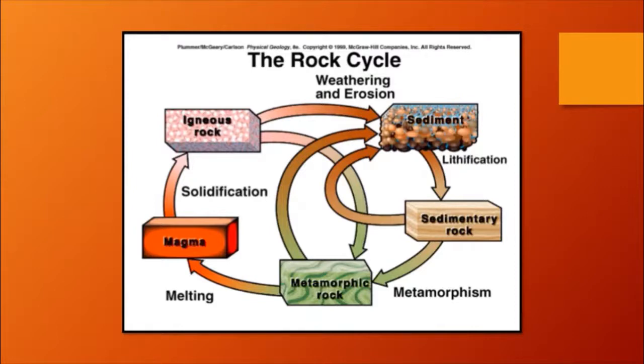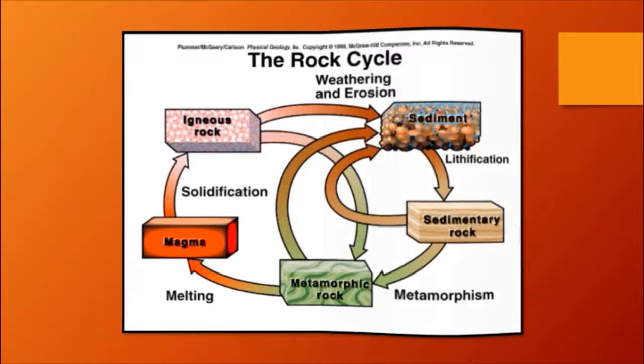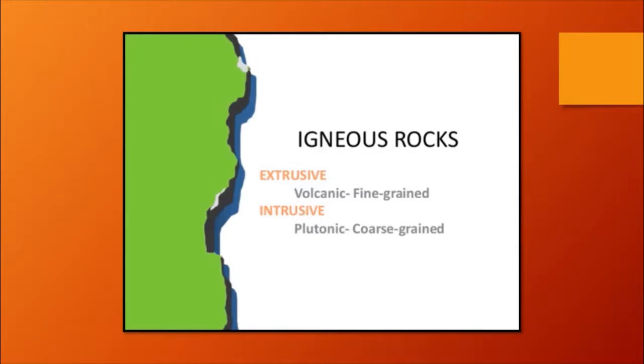Then sedimentary rock again goes under heat and pressure, and then it changes its form to metamorphic rock. Metamorphic rock is formed inside the earth's crust in the form of magma. It can be in a semi-molten state or in a solid state. Now, when it is blown up again in the form of magma, it solidifies and becomes an igneous rock. Now, igneous rocks are of two types, extrusive igneous and intrusive igneous rock. Extrusive igneous rock is volcanic rock, fine grained, and intrusive is plutonic or coarse grained rock.